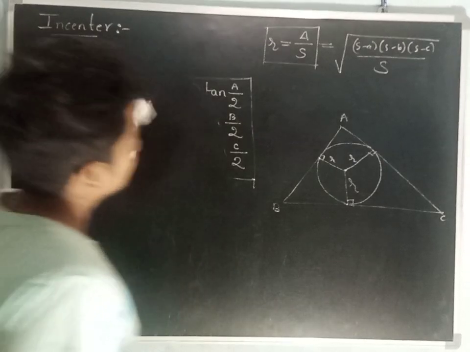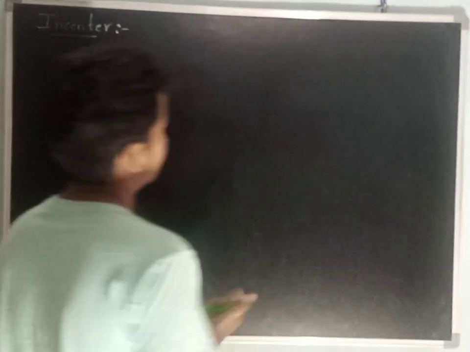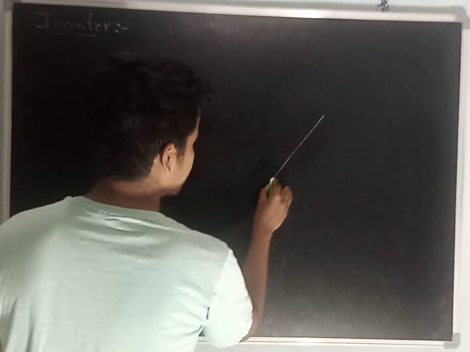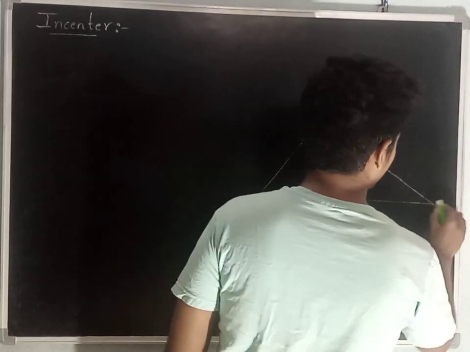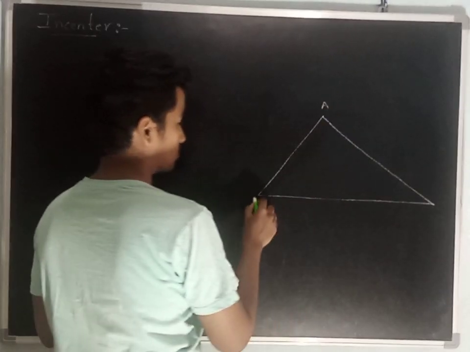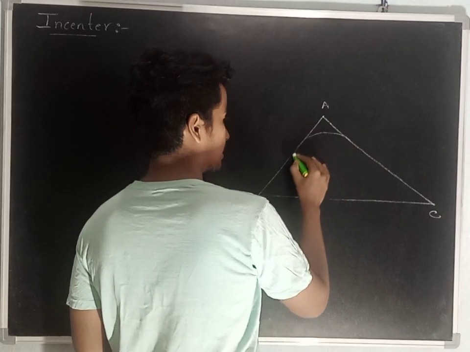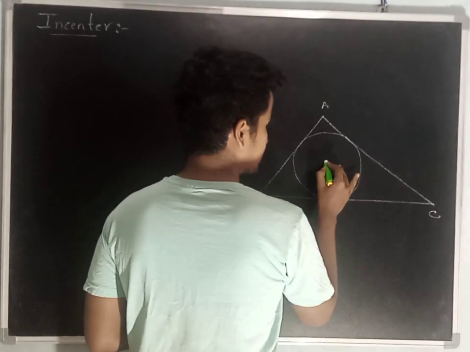Today let us discuss the proof of the same formula by another method. Let me consider triangle ABC, and there is a circle inscribed in it, the incircle, and this is the incenter.